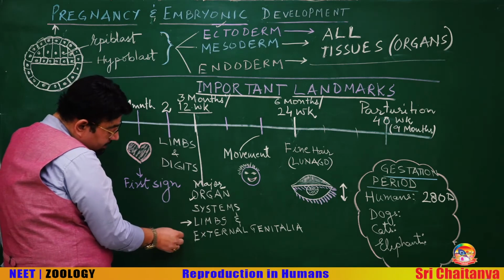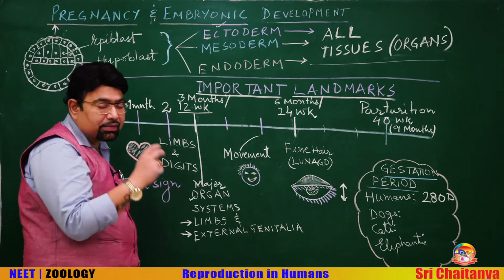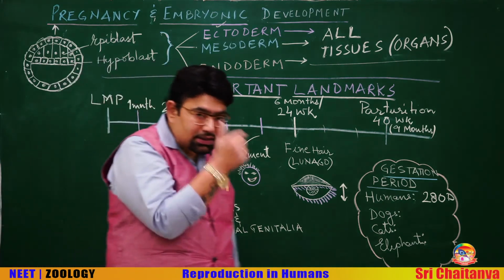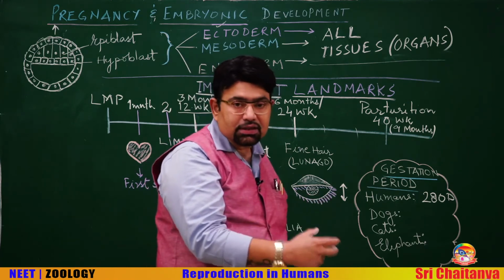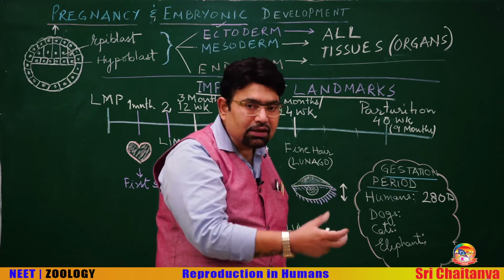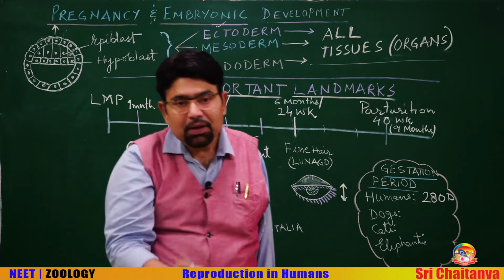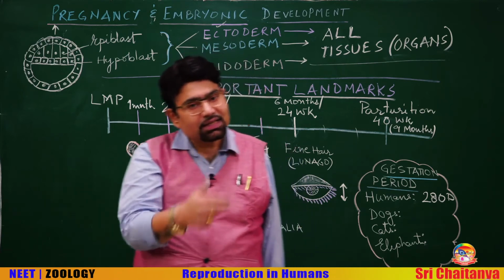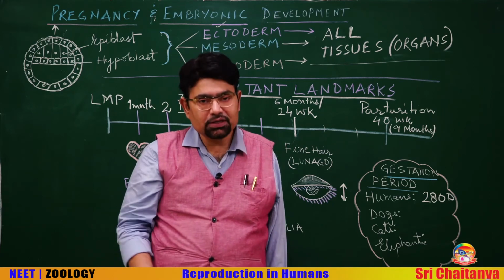Limbs and external genitalia are well developed now. They can be easily seen, and this is the time when the radiologist can see by ultrasonography what sex the fetus is. But remember, prenatal sex determination of the fetus is illegal in our country.